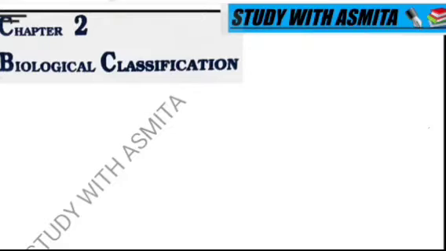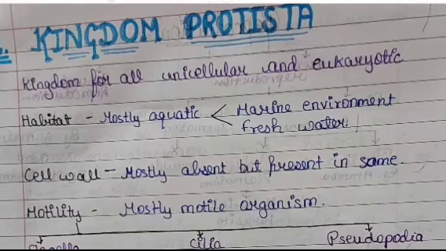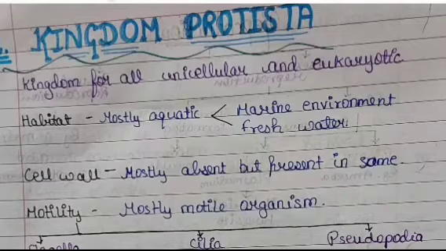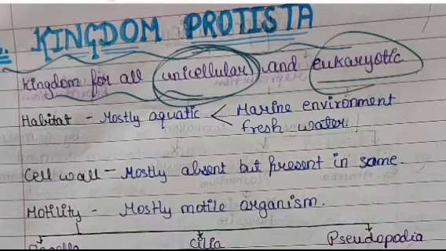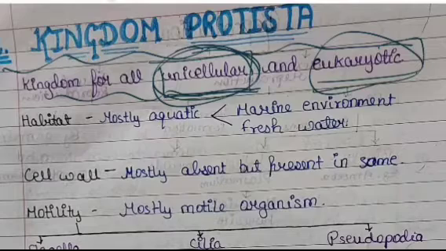Today we are going to start with the second part of our chapter of class 11, that is biological classification. In the previous video we have already studied about the kingdom Monera. In this video we are going to discuss the kingdom Protista. Kingdom Protista consists of all the unicellular and eukaryotic organisms. In the previous kingdom we studied the unicellular prokaryotes, right? But these organisms are eukaryotic, meaning the nucleus is a bounded structure in these organisms, right?